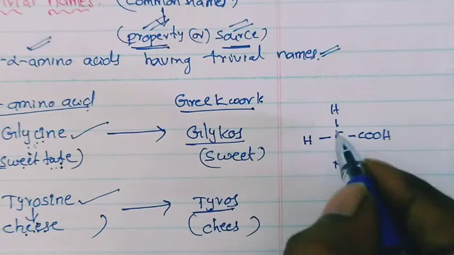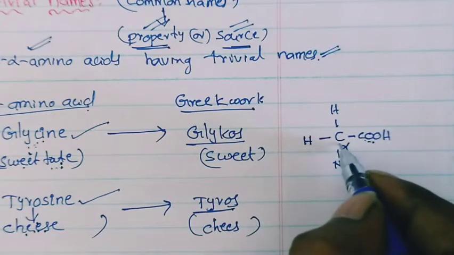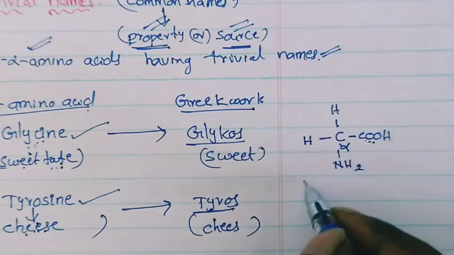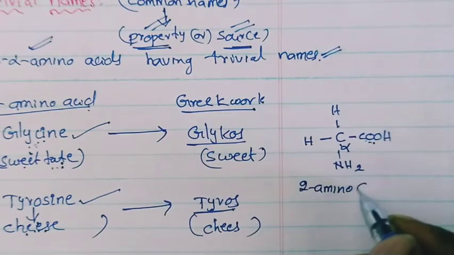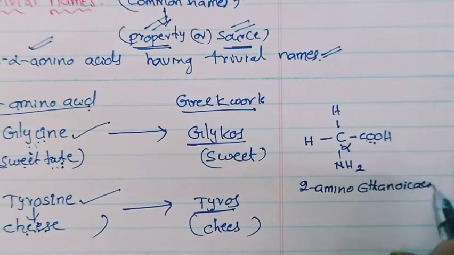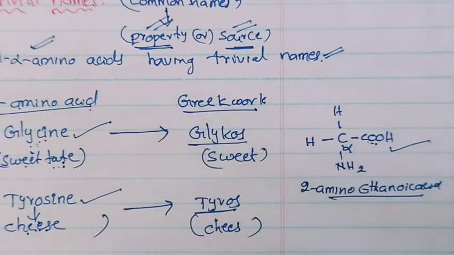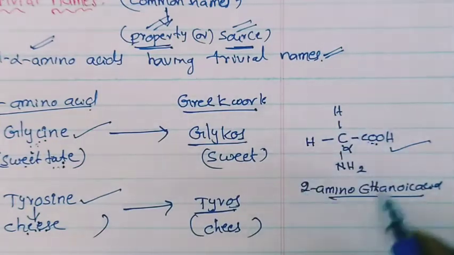So the IUPAC name: 2 carbon atoms, ethanoic acid. The second carbon atom has an amine group, so it is called 2-aminoethanoic acid. This is the compound name, but we are using the trivial name. What is the trivial name of this compound?